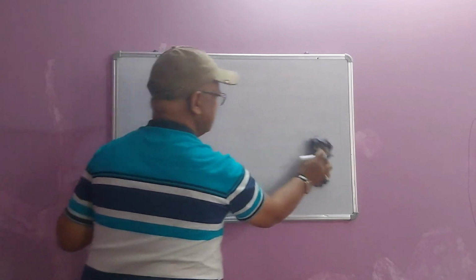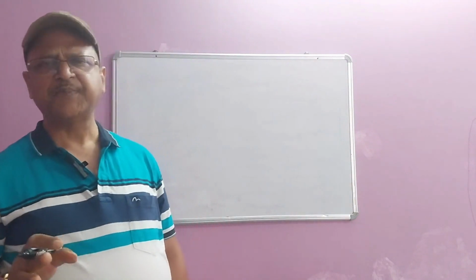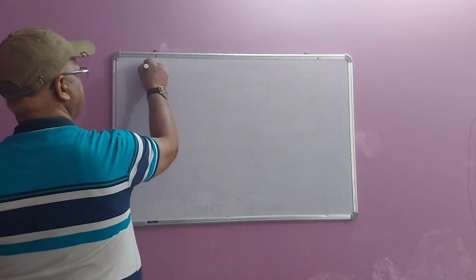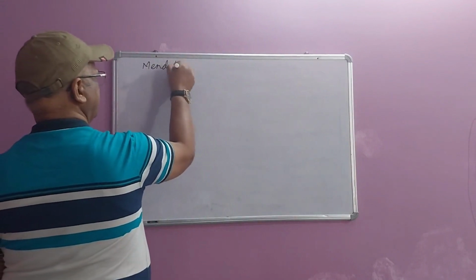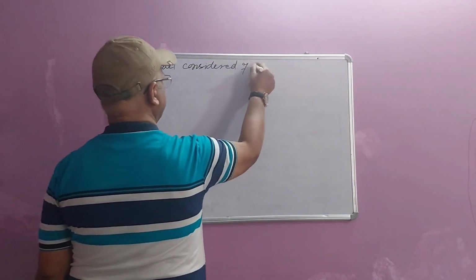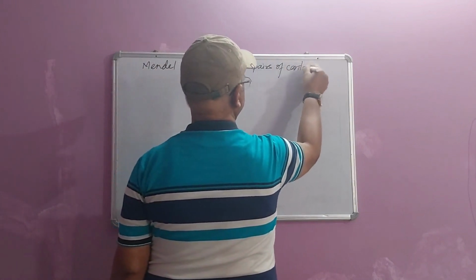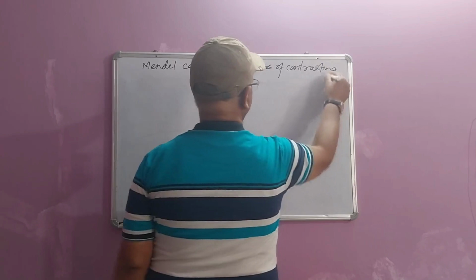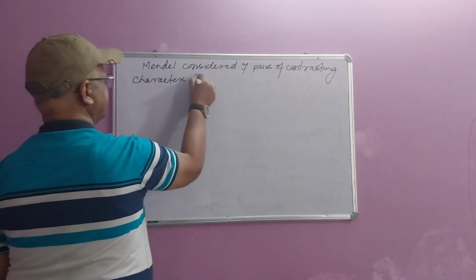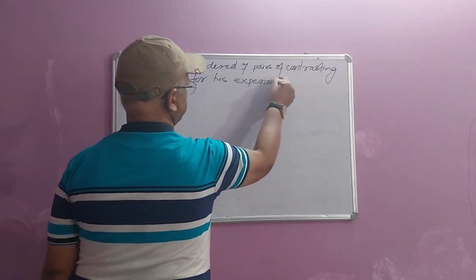Mendel considered seven pairs of contrasting characters for his experimentation.